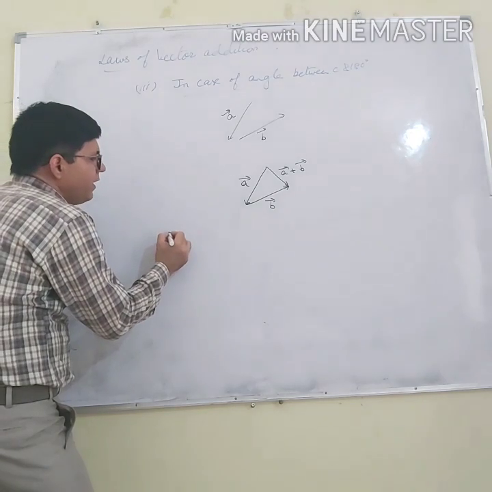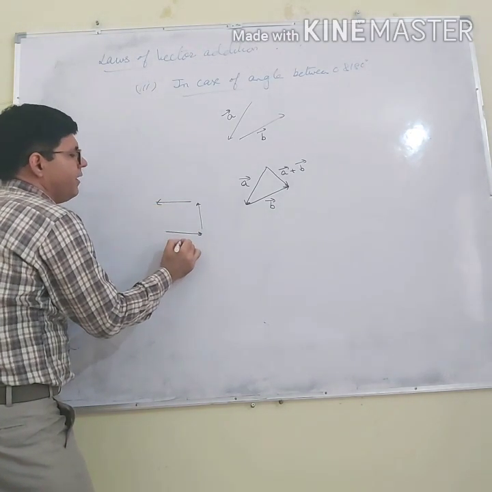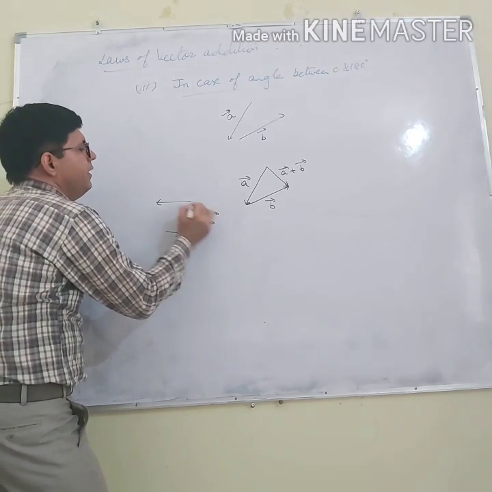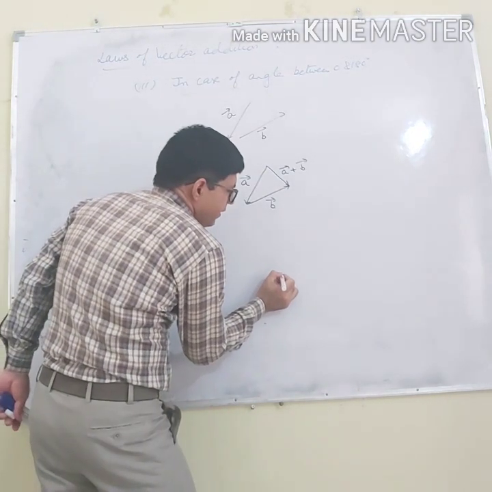And if I am having a number of vectors, let us say three vectors A, B, C, how to find the resultant? Same thing.